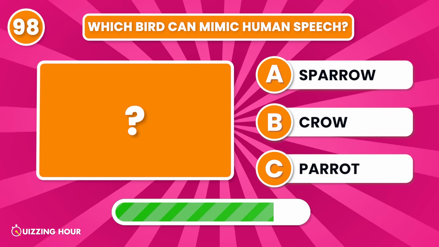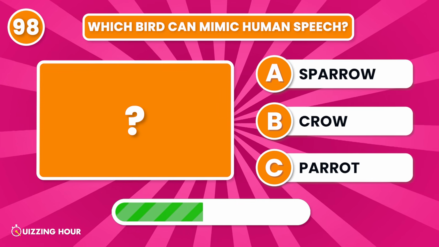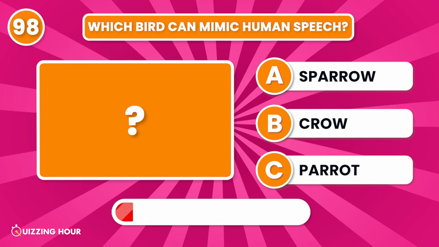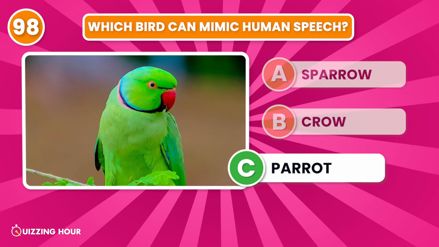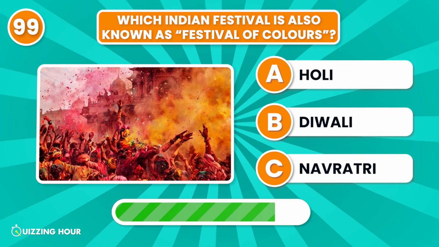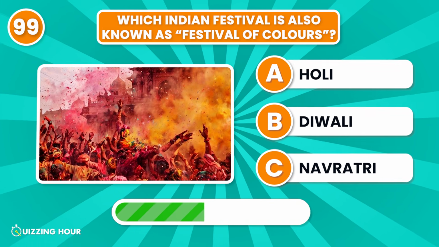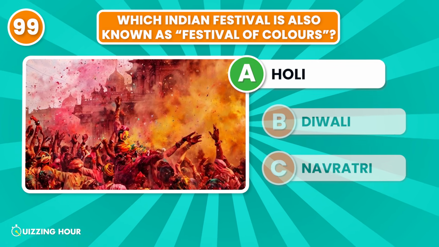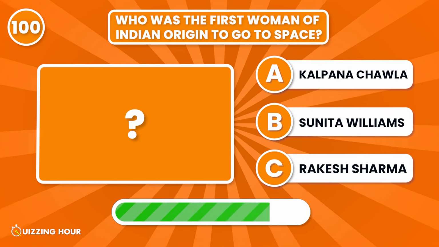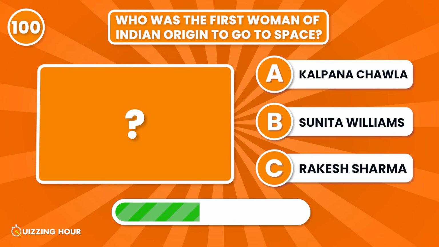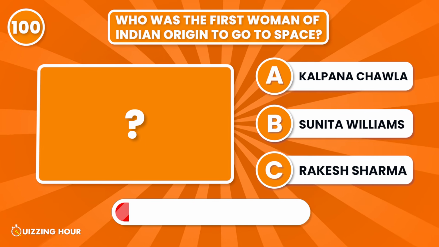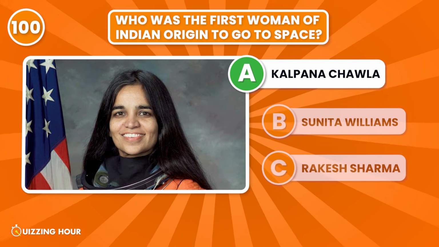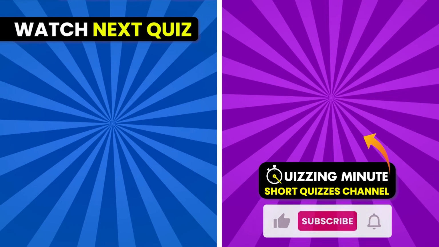Which bird can mimic human speech? Parrot. Which Indian festival is also known as the Festival of Colors? Holi. Who was the first woman of Indian origin in space? Kalpana Chawla.